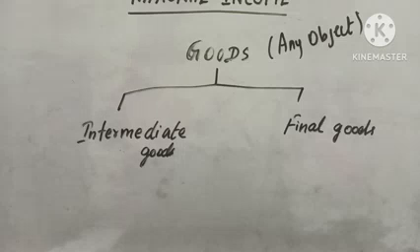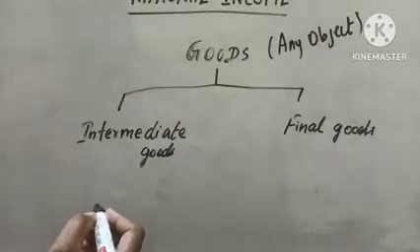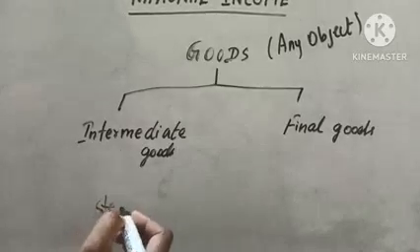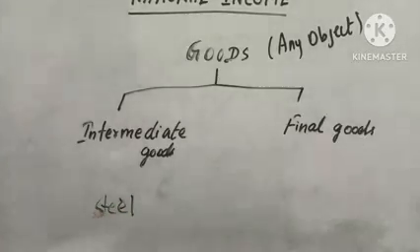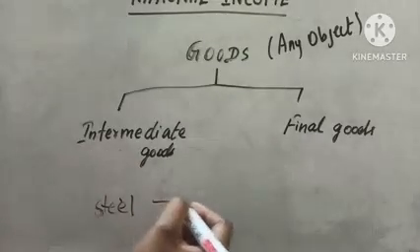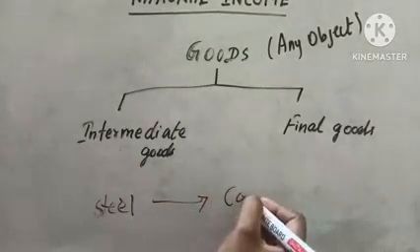Let me give an example. Suppose we produce steel. Then from the steel we can produce what? Car.